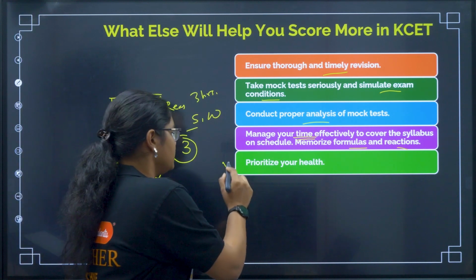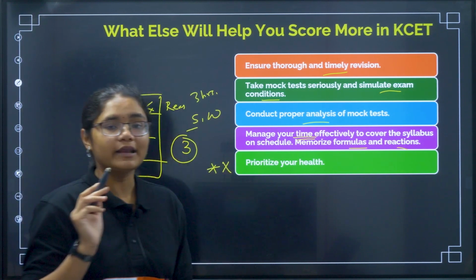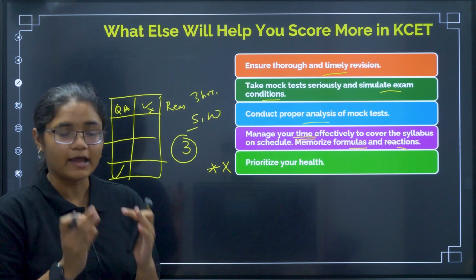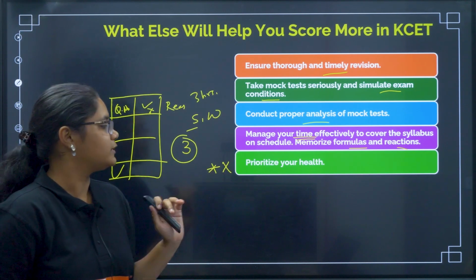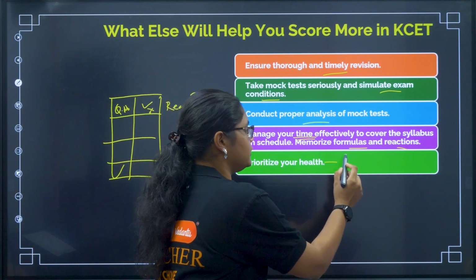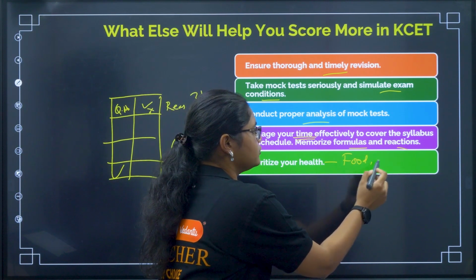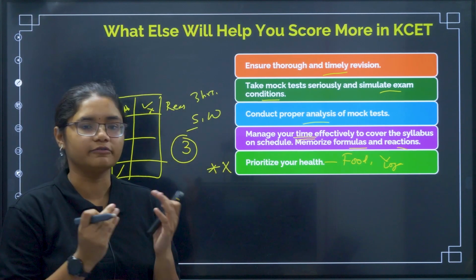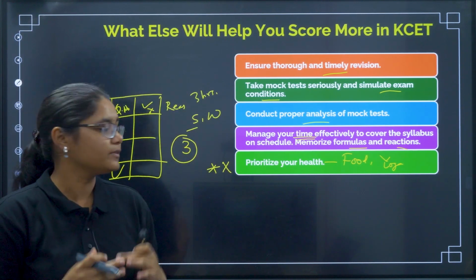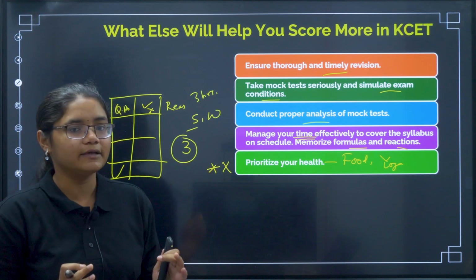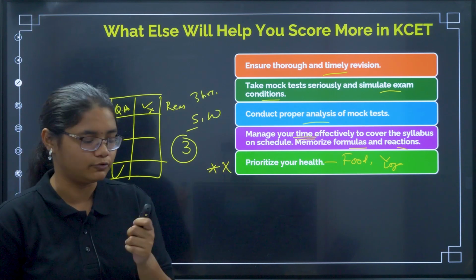Next, very important, health. If your health is not good, you will end up wasting 2 to 3 days and your time will be wasted. So take proper care of your health. What should you do? Eat nutritious food, and do some kind of yoga or meditation if possible, or a small 15-20 minute walk, so that your mind and body will be healthy, and your results will be very fruitful.